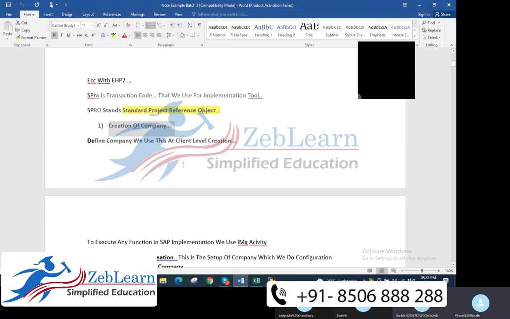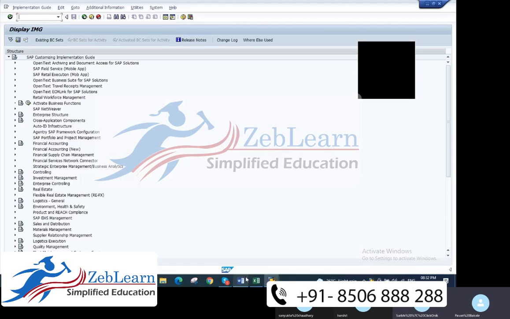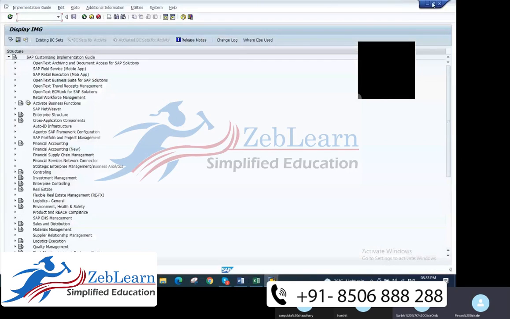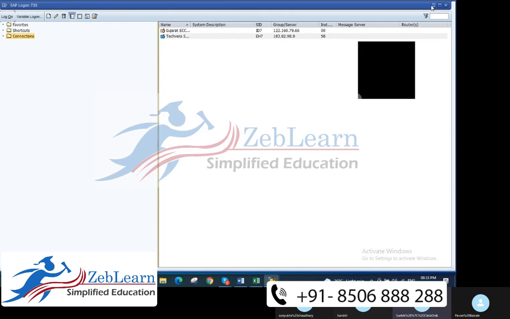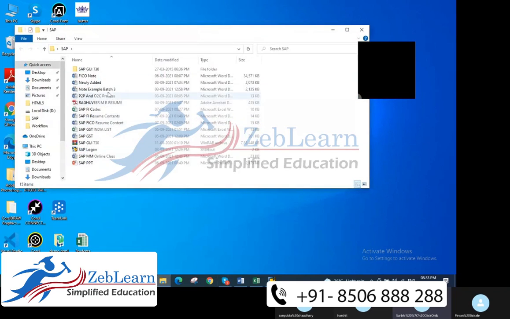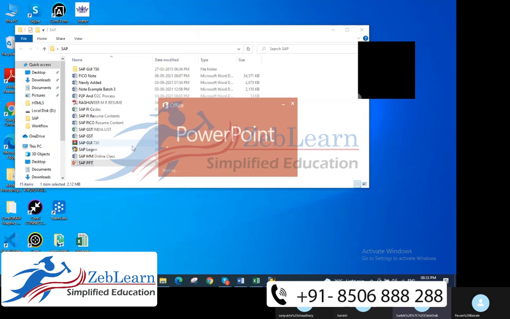Yeah, tell me what kind of query you have. Sir, I was going through the presentation you have sent. In that presentation, you have mentioned that there are two modules under SAP. One is technical and one is functional, right? And in the very next page, it has been mentioned that there are two operating systems. One is functional and one is non-functional.